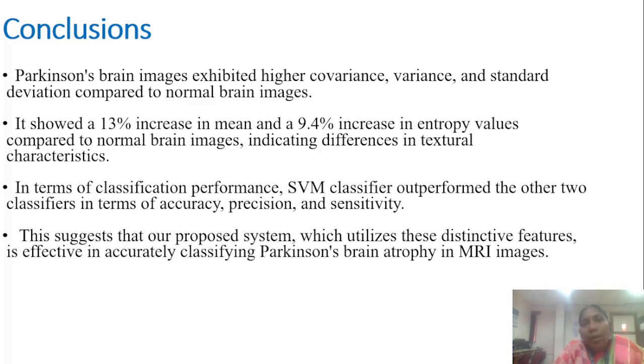Among the three classifiers used, the SVM classifier outperformed in terms of accuracy, precision, and sensitivity compared to the other two classifiers. This study proposed a system that utilized distinct features to accurately classify the Parkinson's brain atrophy in MRI images.